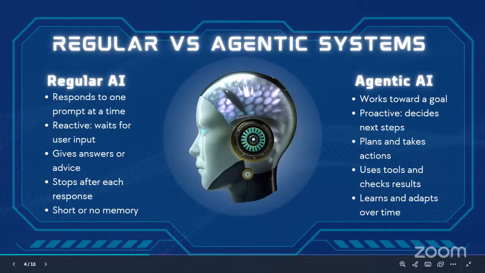Rather than responding once and stopping, agentic AI can plan ahead, take actions, check whether those actions work, and then adjust its process. It uses tools, evaluates results, and keeps moving forward until the goal is completed or the human tells it to stop. Here's a simple way of thinking about it. Regular AI talks while agentic AI works.